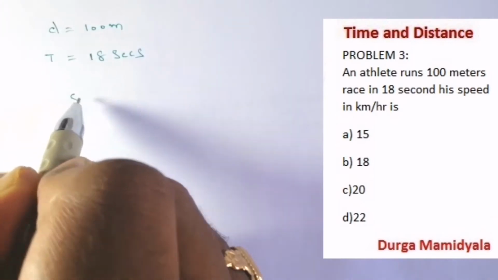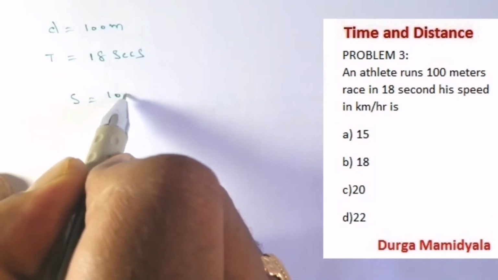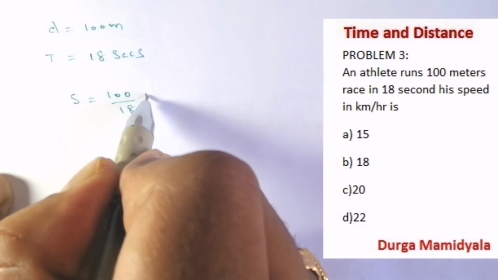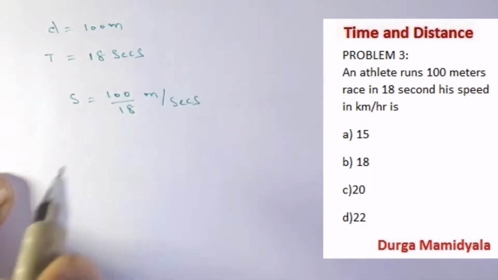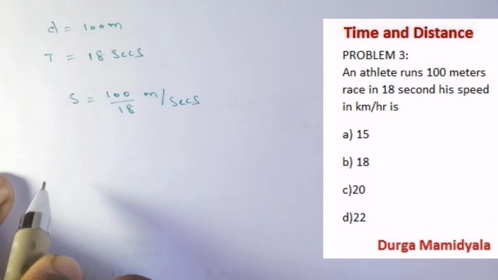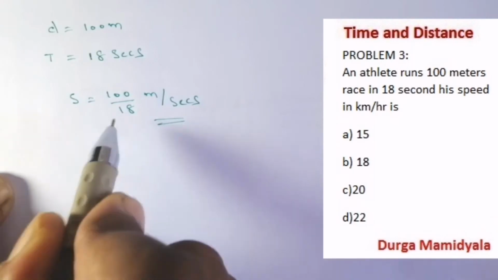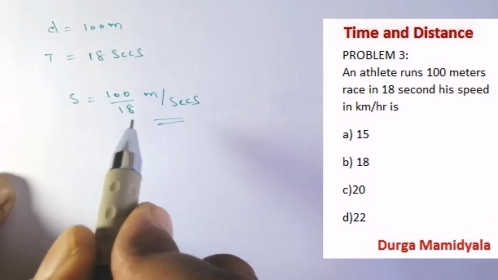What is speed? It is distance by time, right? So 100 by 18 meter per second is its speed. Then what we have asked is the speed in kilometer per hour. So we should convert the 100 by 18 to kilometer per hour.